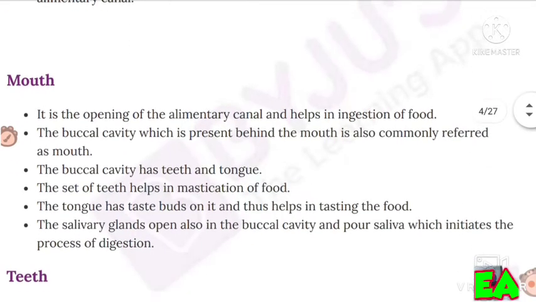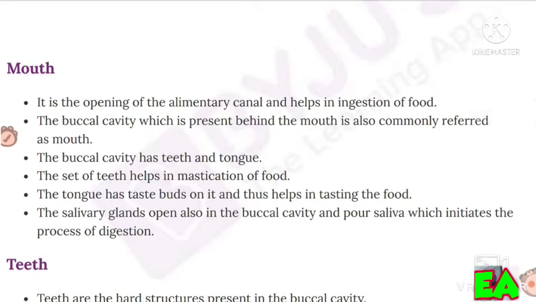Then mouth. It is the opening of the alimentary canal and helps in ingestion of food. The buccal cavity which is present behind the mouth is also commonly referred to as mouth. The buccal cavity has teeth and tongue. The set of teeth helps in mastication of food. The tongue has taste buds on it and thus helps in tasting the food. The salivary glands open in the buccal cavity and pour saliva which initiates the process of digestion.